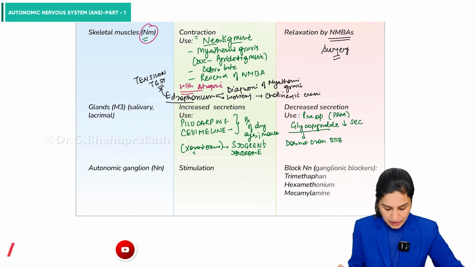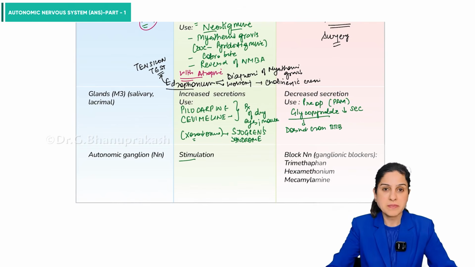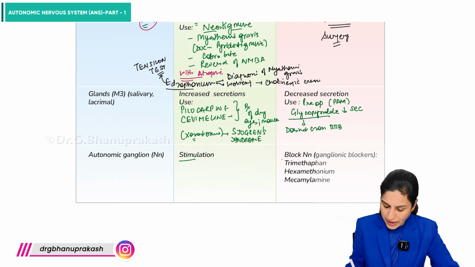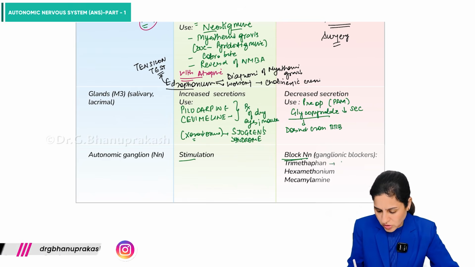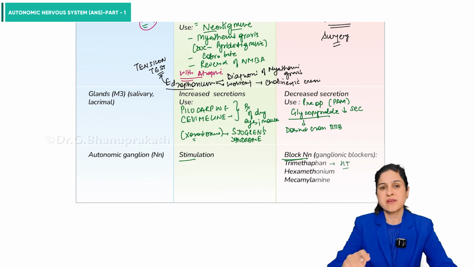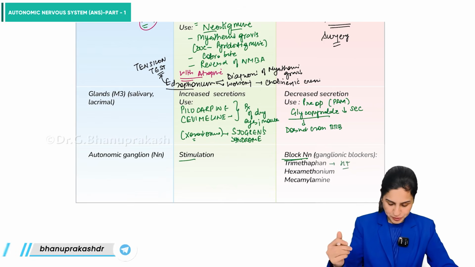Then in the autonomic ganglion, the parasympathetic system is going to stimulate, while the ganglion blockers we have are trimethaphan, hexamethonium and mecamylamine. So here trimethaphan is used in cases of hypertensive emergencies, but not a very popular drug as such.